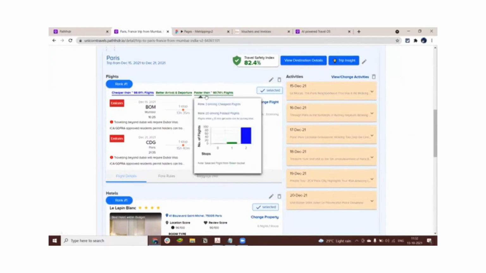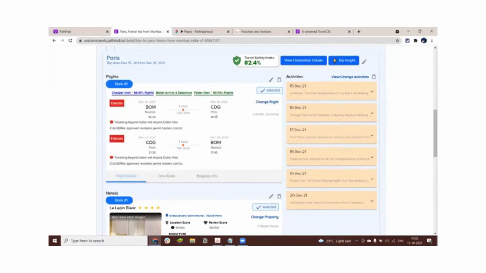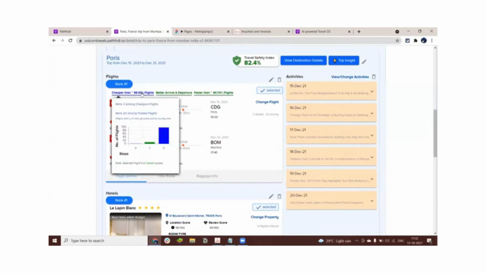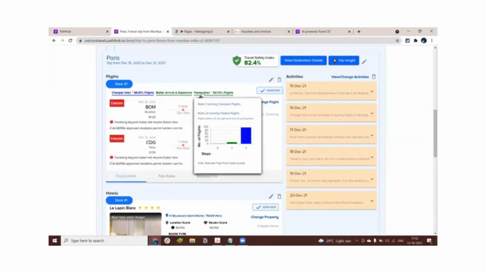Now here, if you see why we have ranked this particular Emirates flight as number one, we have clear indicators here that this particular flight on Emirates is cheaper than the other flights by 98.61%, right? So out of the 100 flights, this particular flight scores higher when the cheaper criteria is concerned. This particular flight is not necessarily the fastest, but it still scores 90.74% on the flight criteria.